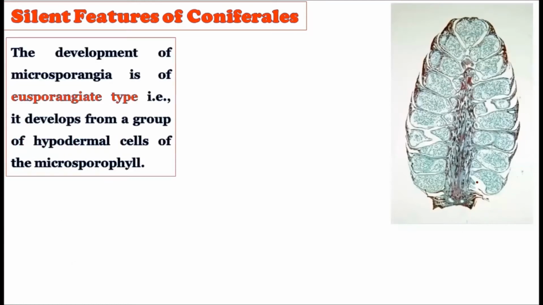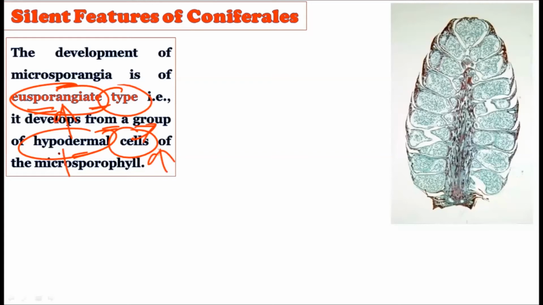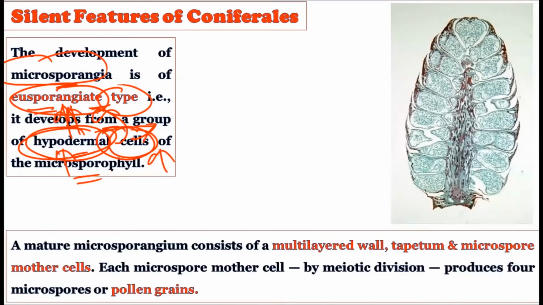Now consider this. The development of the microsporangia is of the eusporangiate type. We have discussed this eusporangiate type many times in the pteridophytes, because it develops from a group of hypodermal cells. If a group of cells is involved, then such a type of development is called eusporangiate development. Many cells are involved in the development of the microsporangia, and hence we call it the eusporangiate type, in the microsporophyll.